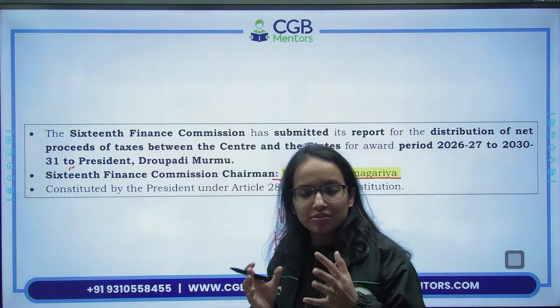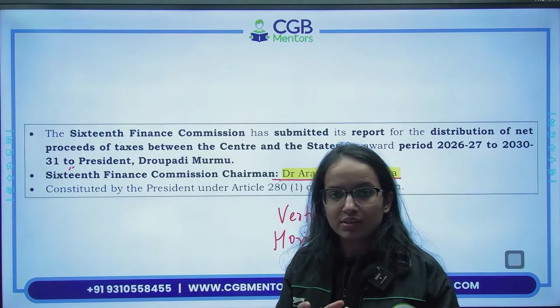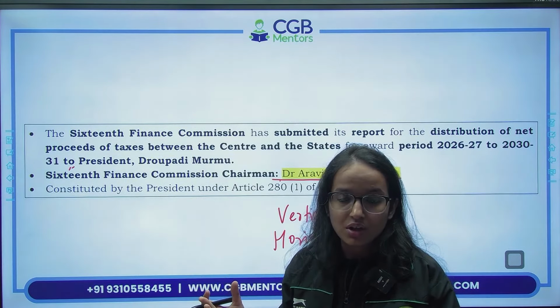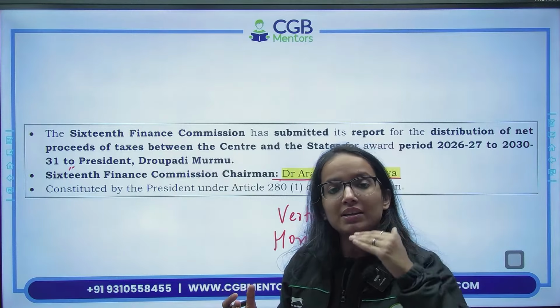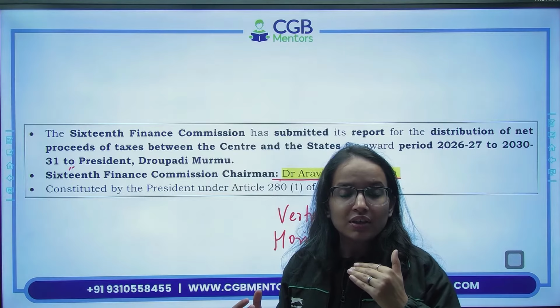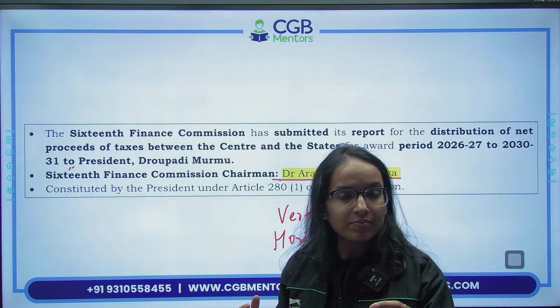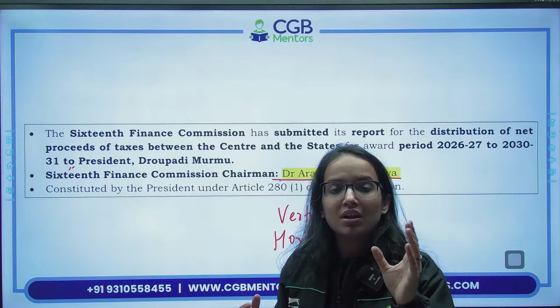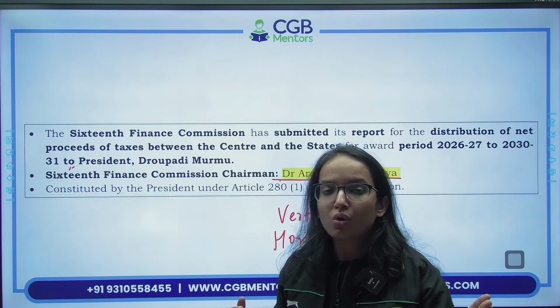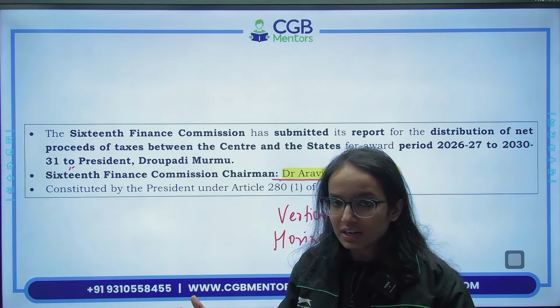So out of the central divisible pool of taxes, those taxes out of which state has a share, how much of that central pool of taxes is to go to the states? तो एक percentage finance commission आपको देगा that this much out of the central divisible pool of taxes is to go to the states. This is vertical devolution, right?